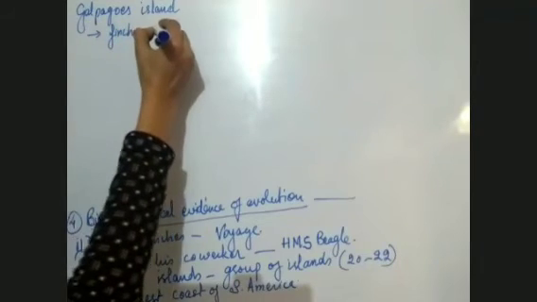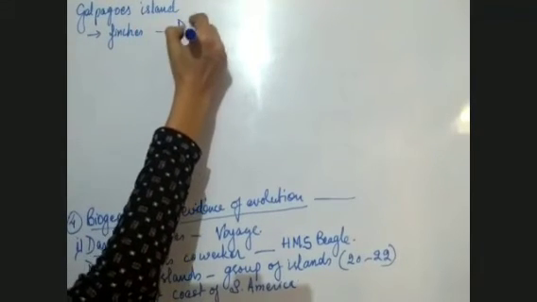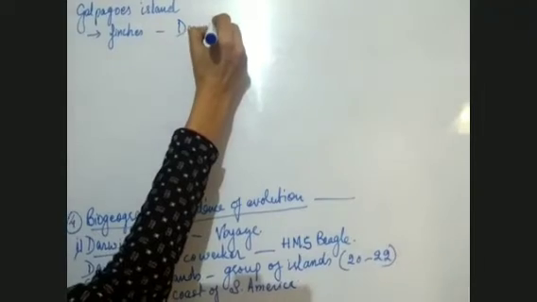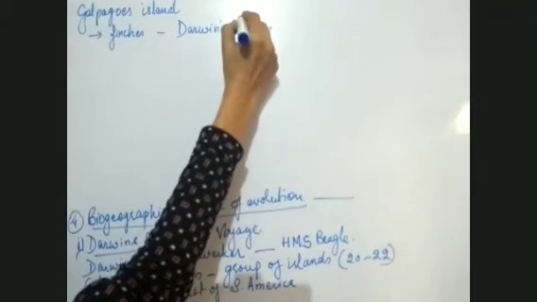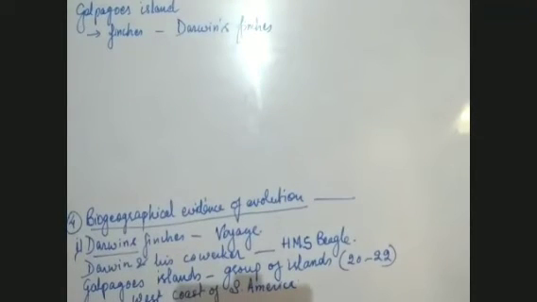These finches are known as Darwin's finches, because Darwin and his co-workers studied them and observed them. That is why these finches are known as Darwin's finches.